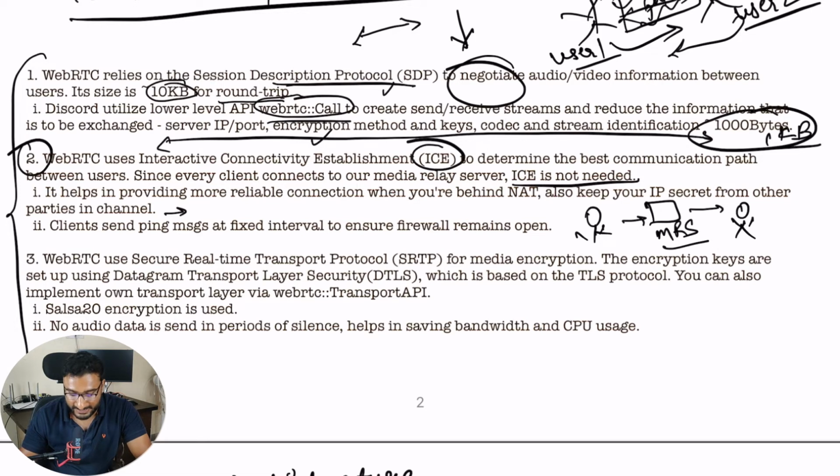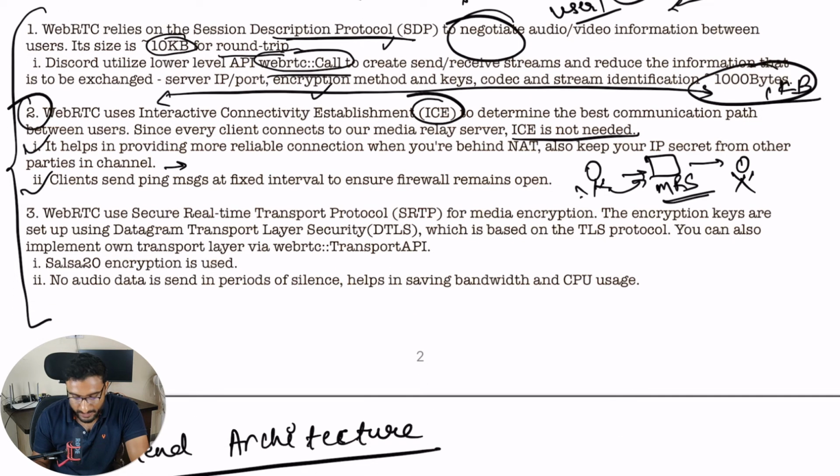Apart from that, the media relay server will also help with these functionalities. It will help to abstract out the IPs, which we already discussed. The user 2 will not know your IP address, so there is a kind of security functionality you are getting. The user 2 cannot launch DDoS attacks against you, right? And to keep the connection open, this client will keep sending ping messages to the MRS so that the connection remains open via the firewall.